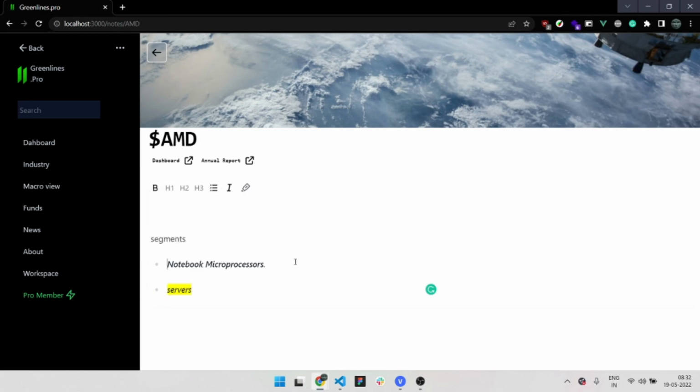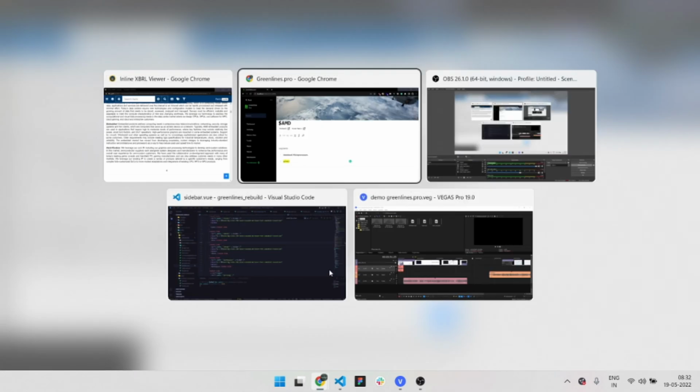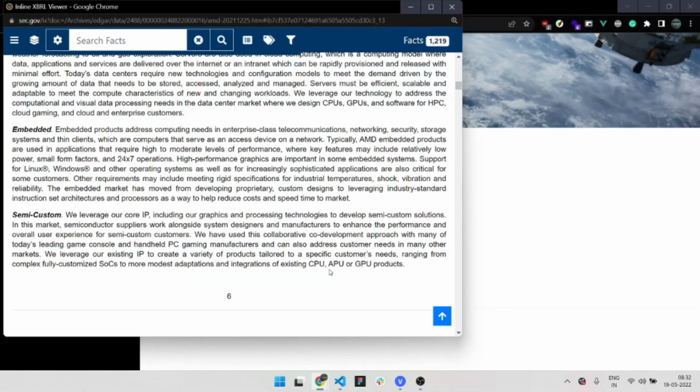Everything is automatically synced to the cloud, so you don't have to do any of the heavy lifting, I suppose. Yeah, that's it. Now have fun using this.